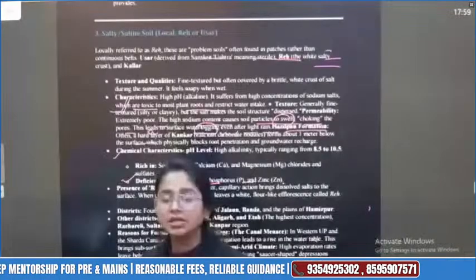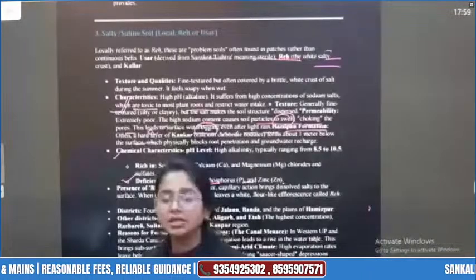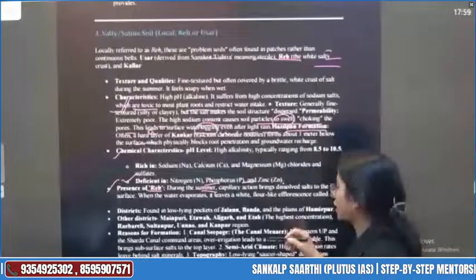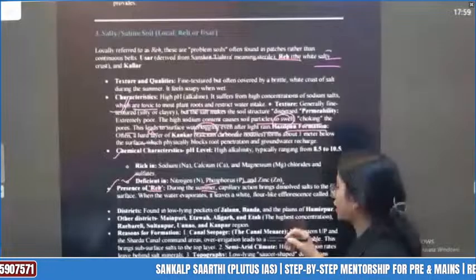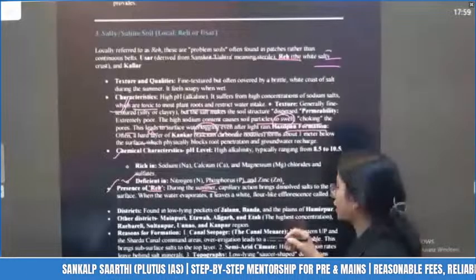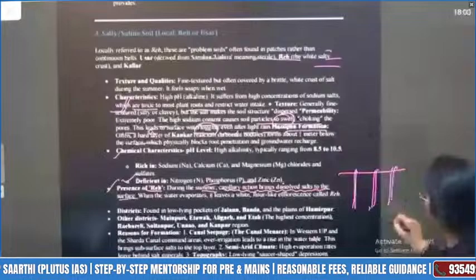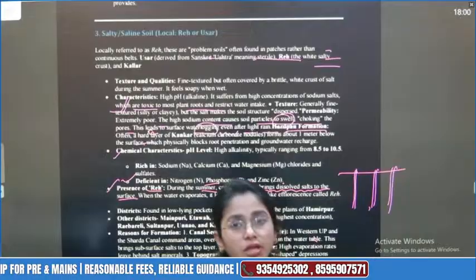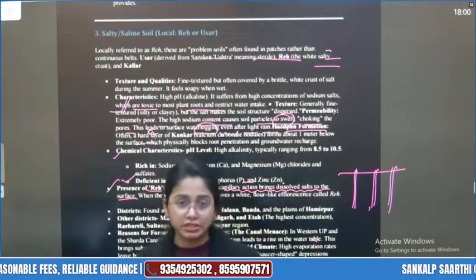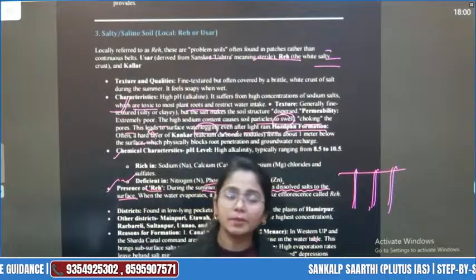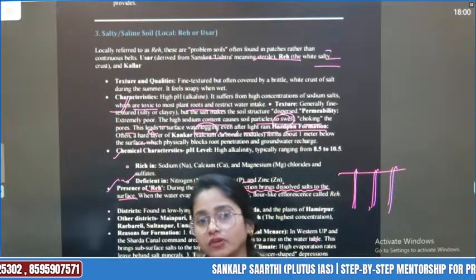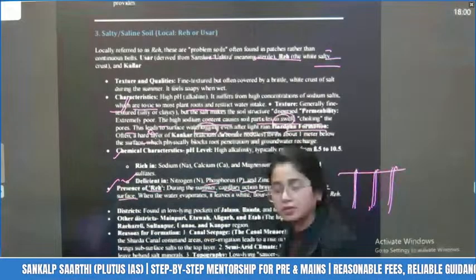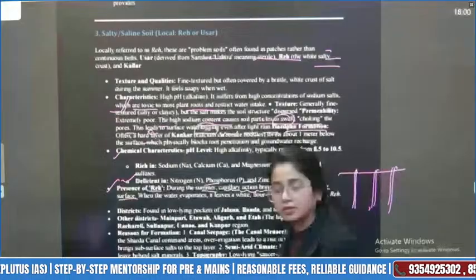Presence of ray. During the summer, what is ray? You need to understand. Capillary action brings the dissolved salts to the surface. Like your soil, we know that groundwater recharge happens through the capillary action of the soil. We have heard about evapotranspiration in soils, in plants. When the temperature becomes very high, the leaves become wilted. Wilting is a process through which transpiration, evapotranspiration, becomes very high. It means the water content of the plants will be soaked up, evaporating into the atmosphere.